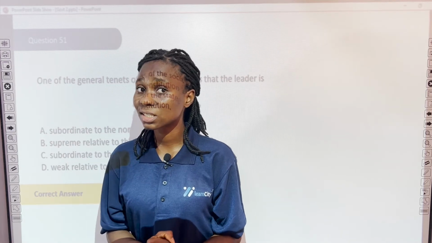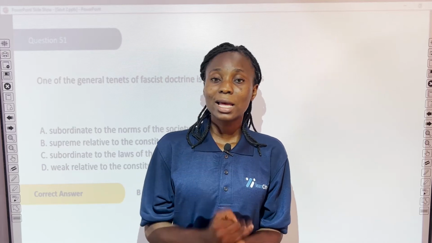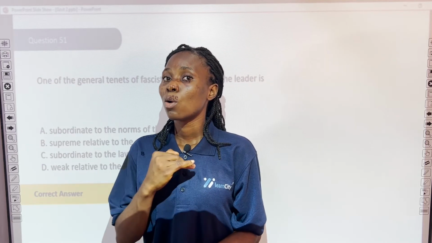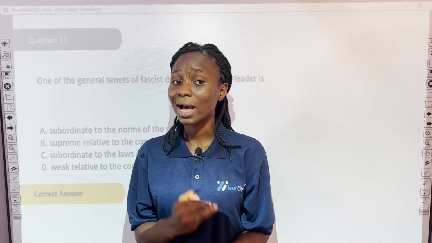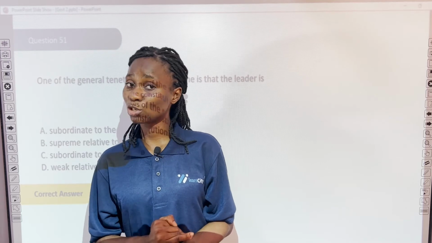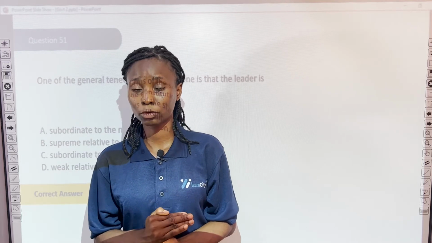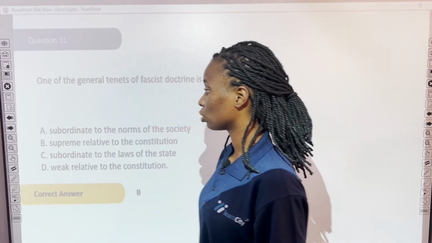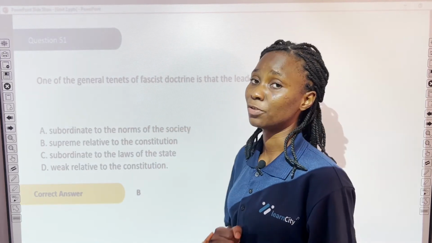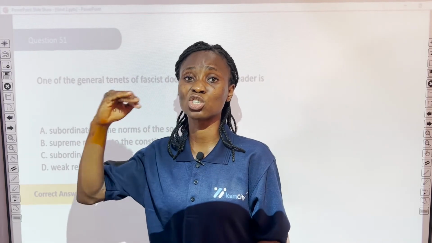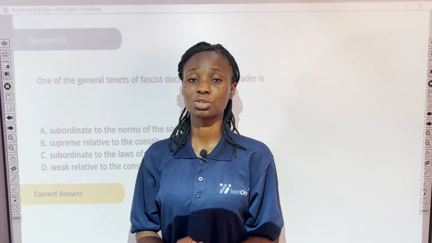A fascist system magnifies nationalism while paying no attention to the rule of law. So the answer would be supreme relative to the constitution. A fascist leader believes he is supreme to the constitution.